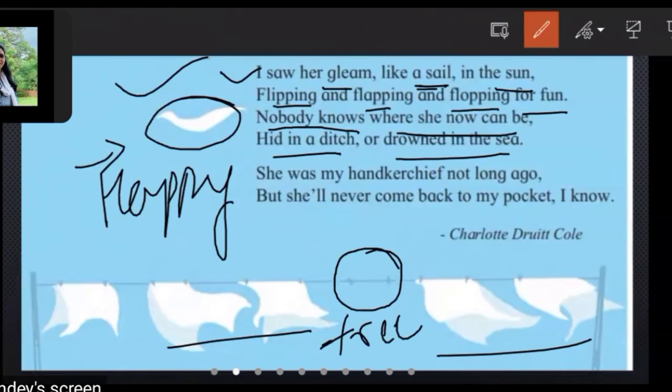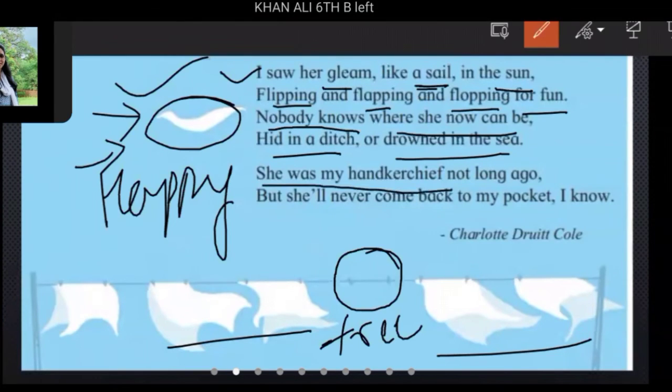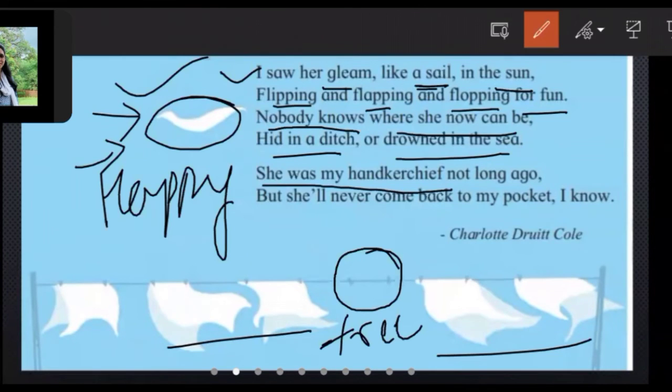So now the poet is saying that this cloth is nothing but my handkerchief. She was my handkerchief not long ago, means it was a very new handkerchief, but she'll never come back to my pocket. Means once this handkerchief flew away, it never came back. I know.